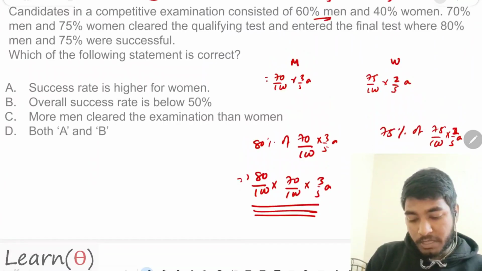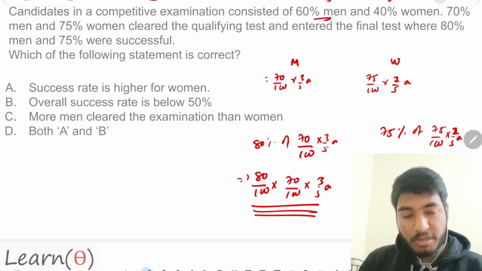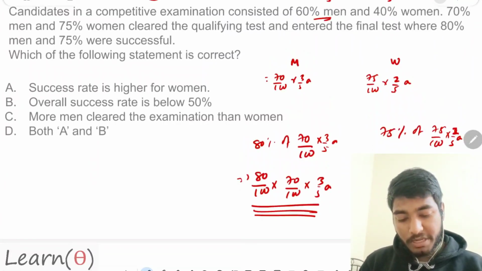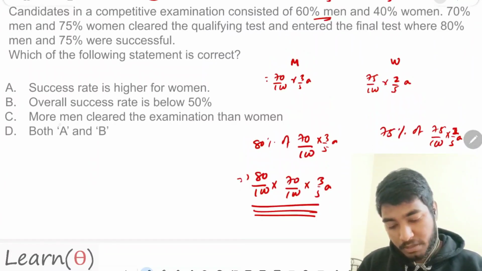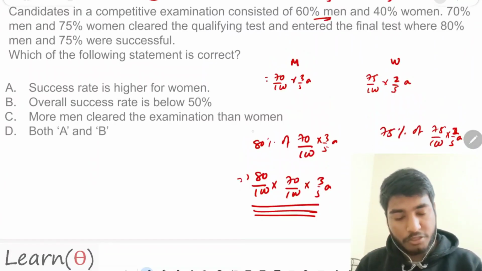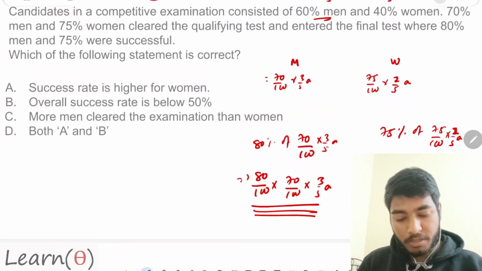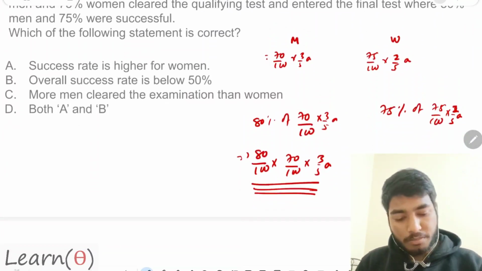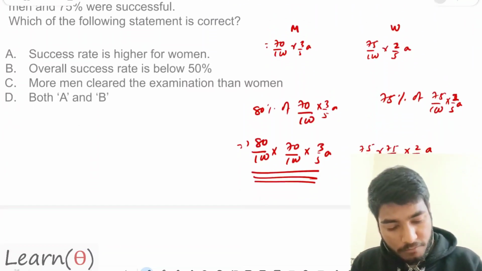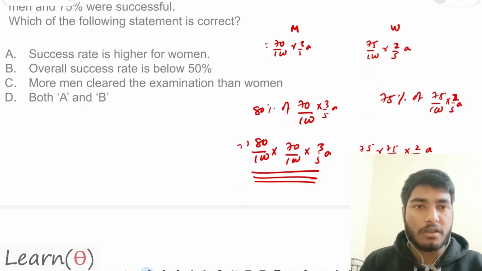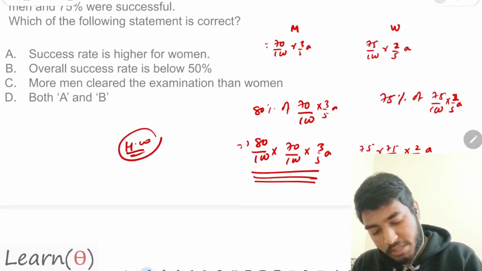Now you have to tell whether the success rate of women is greater, whether the overall success rate is 50%, whether more men have cleared the examination than women, or both A and B. That is up to you. You just have to calculate the final value. So let us keep this as a challenging question.